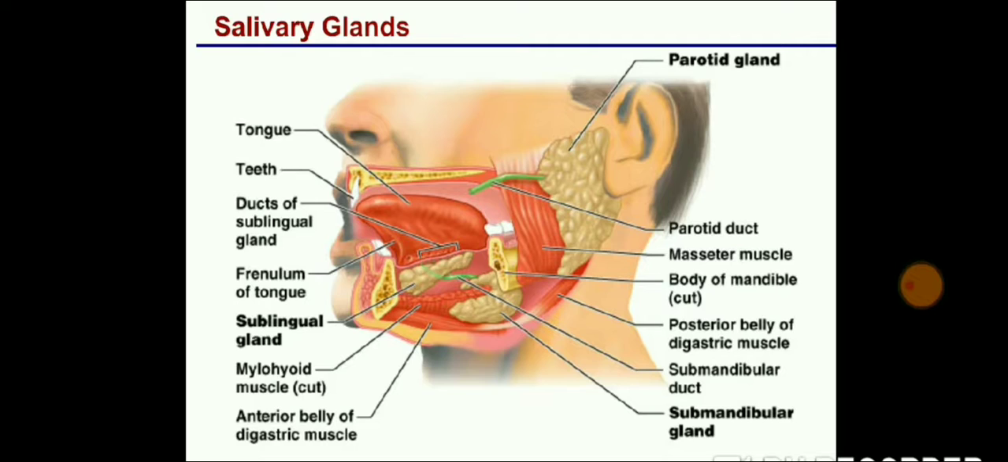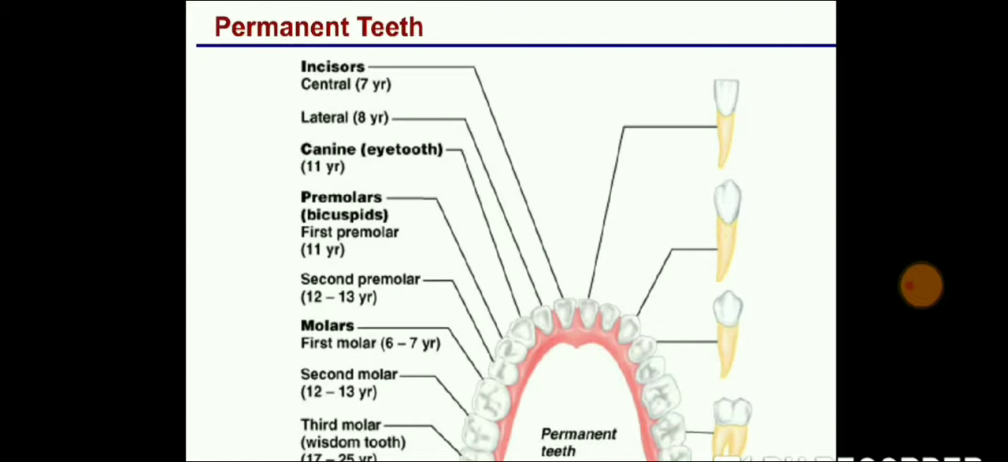Next is teeth. Now these are the set of permanent teeth which are going to be present in the permanent form. After the milk teeth fall, these permanent teeth will come. First of all, there will be the incisor teeth, which are present in the front side. This is going to come permanently at 7 years of age. The lateral incisor is going to come at 8 years.